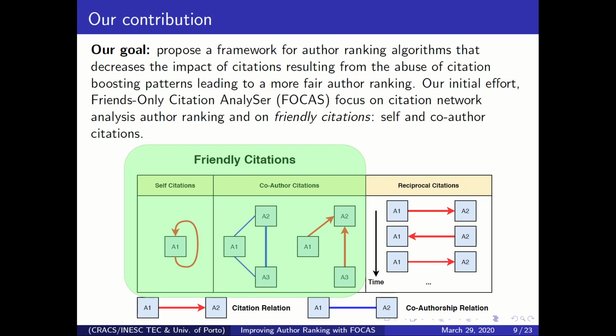So our initial effort is this work, and in this initial work, we are going to propose a friends-only citation analyzer, which is an acronym for FOCAS. Here we're only focused on applying this to citation network analysis algorithms, and also we're only focusing on friendly citations, which is defined as the group of self and co-author citations. So just to be clear, in this work we are not going to address reciprocal citations, and only address the two previous groups that I just mentioned.